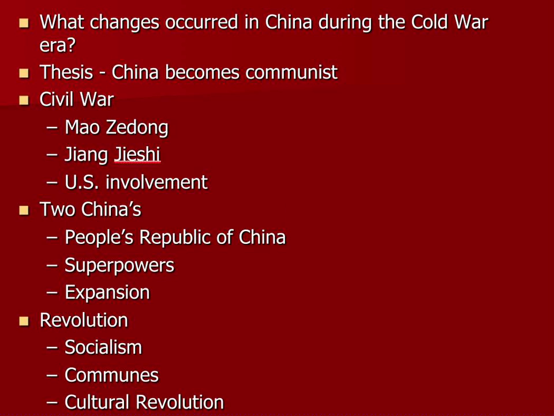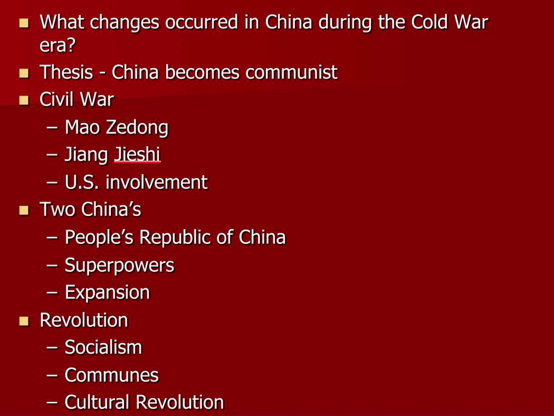Changes occurred in China during the Cold War era. Remember, the Cold War is the hostility between the Soviet Union and the United States from 1945 to about 1989. The thing that you've got to understand more than anything else is that China becomes a communist country, and it is still a communist country today.